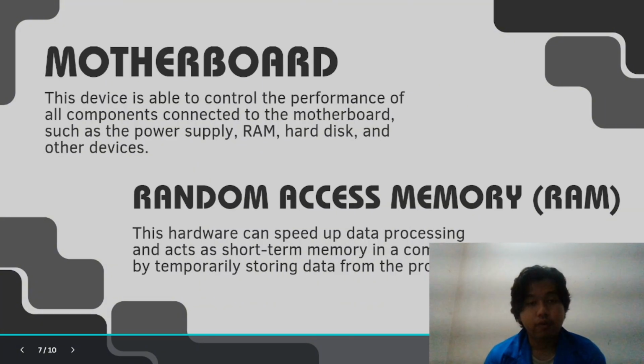Motherboard. This device is able to control the performance of all components connected to the motherboard, such as the power supply, RAM, hard disk, and other devices. RAM. This hardware can speed up data processing and acts as short-term memory in the computer by temporarily storing data from the processor.